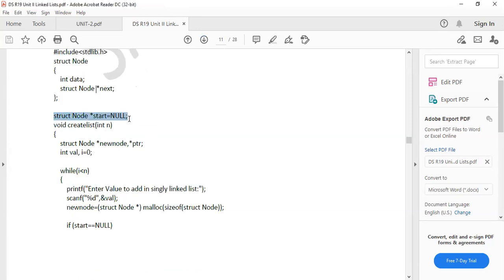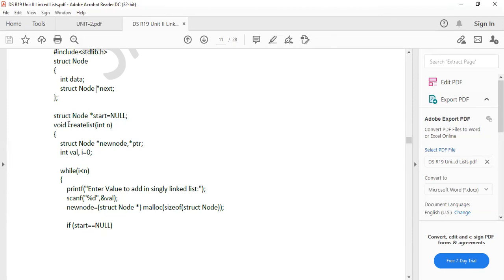Now we are starting with null. Struct node start. In the starting of linked list, every linked list is null only. That is why I'm using null. If -1 is also there, that also represents null only. -1 or null, both are same. But in the programming, we are using NULL as capital letters. That is mandatory, so don't use small letters. In your compilation, you will understand. You can give space to this node or the start, not a problem. Whatever it is, correct.